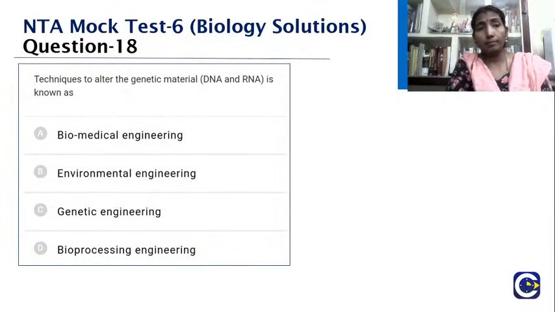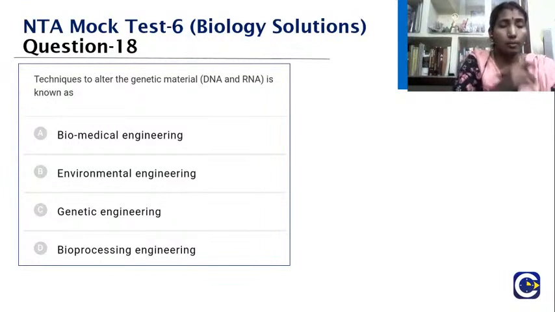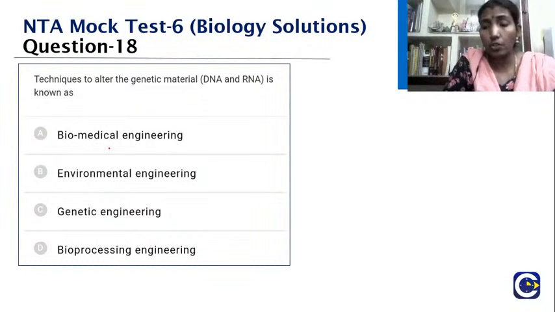Techniques to alter the genetic material, the RNA, DNA, are known as what? We'll see one by one. See, they have given options as biomedical engineering, environmental engineering, genetic engineering, and bioprocessing engineering. Now, what is bioprocessing engineering?